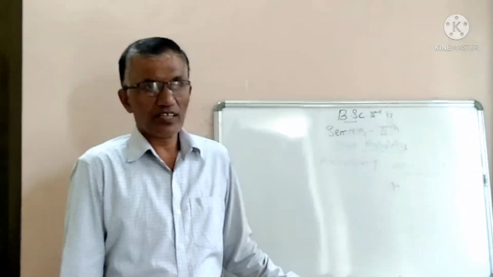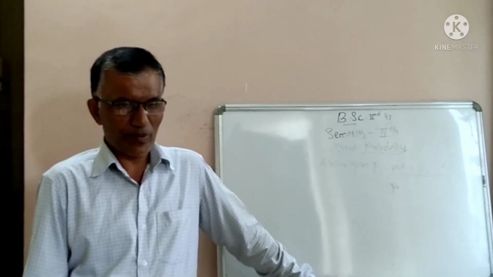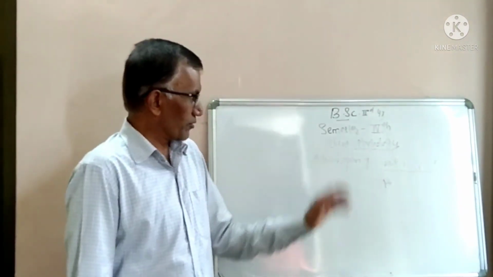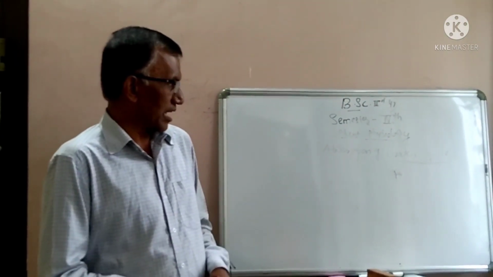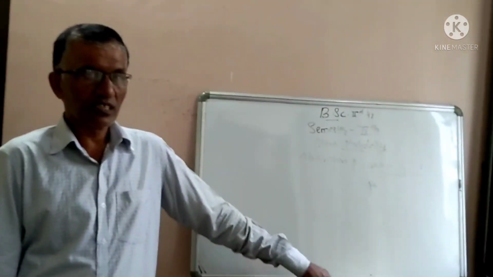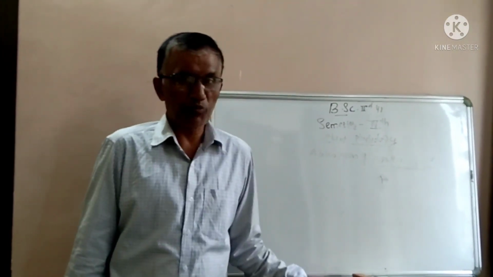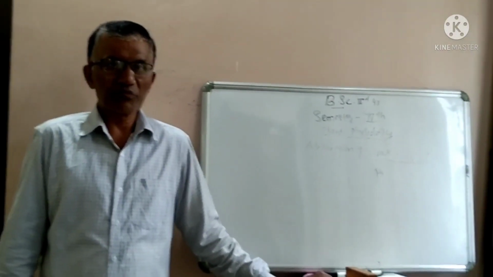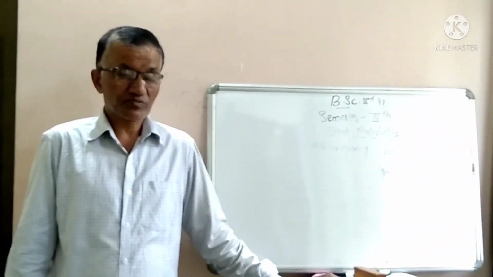Plant Physiology. In the last class we saw the mechanism of transpiration, how the transpiration process takes place. Today we are going to deal with two important things in this chapter: absorption of water by plants and absorption of minerals by plants. These are very important, and after that we are going to deal with mineral nutrition in plants.